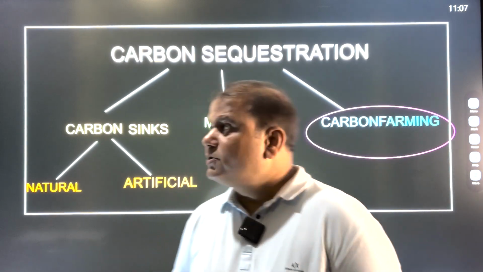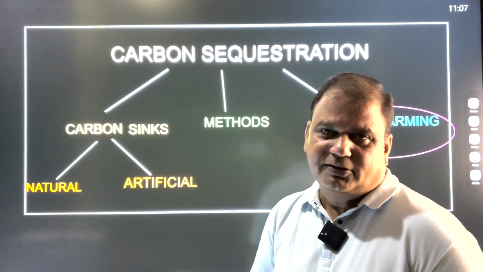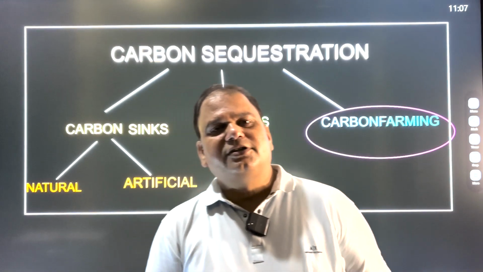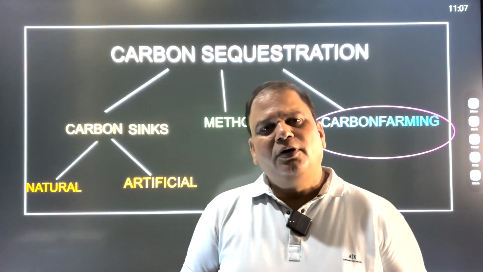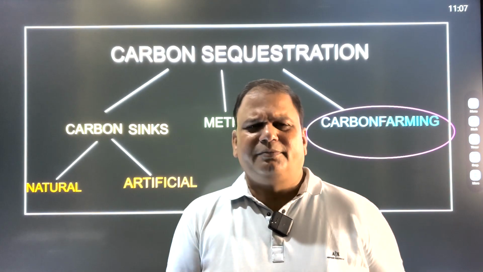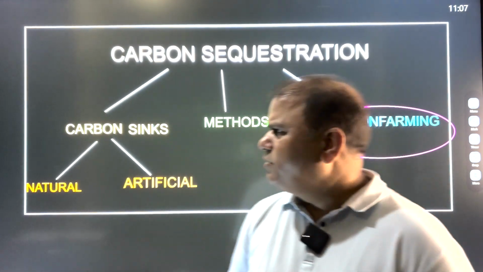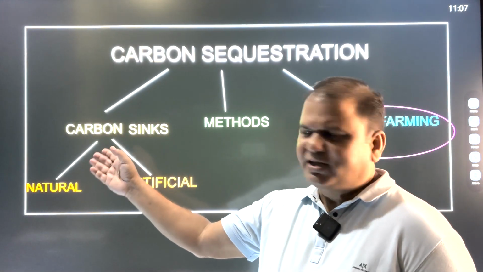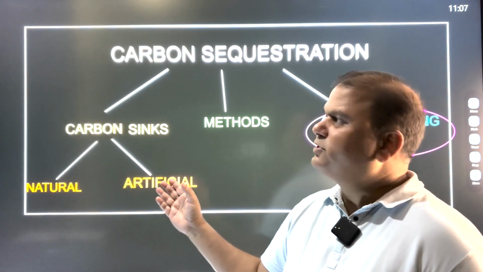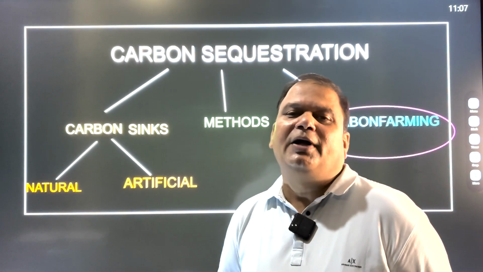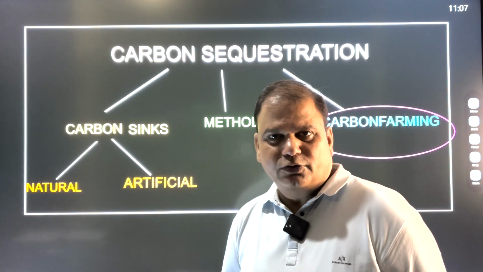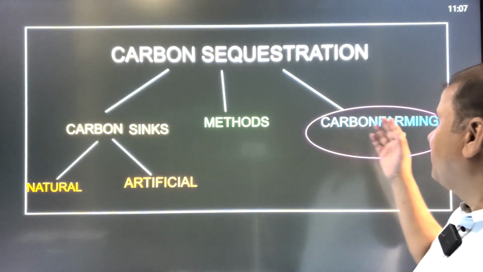Now this is a term which is called carbon sequestration. Now carbon sequestration not necessarily means only carbon sink. It's a broad term, it's a comprehensive term. It includes not only carbon sinks, which can be both natural and artificial, but it also includes the methods through which the adverse impact of global warming can be reduced. It also includes carbon farming.